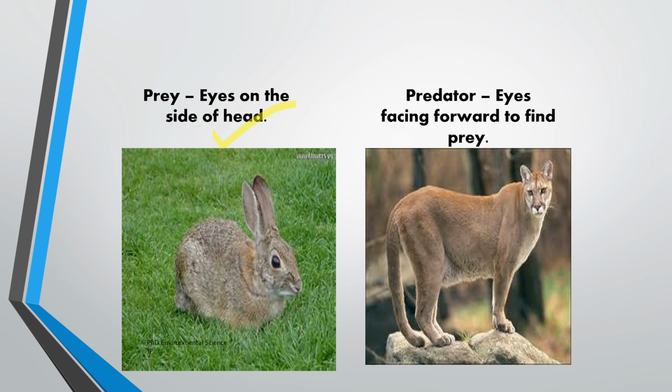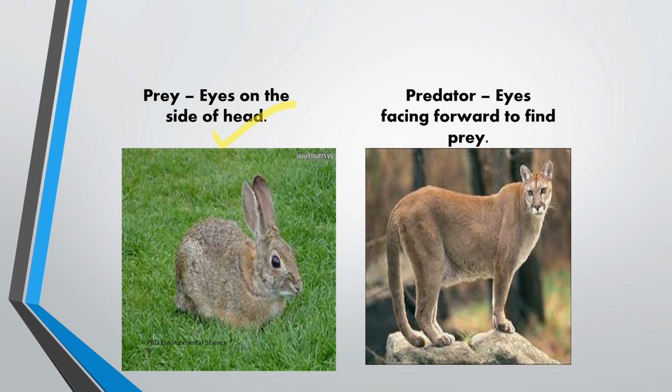This adaptation is vital for detecting predators approaching from various directions. With this panoramic vision, rabbits can see almost all around them without having to move their head, giving them more time to escape from predators.